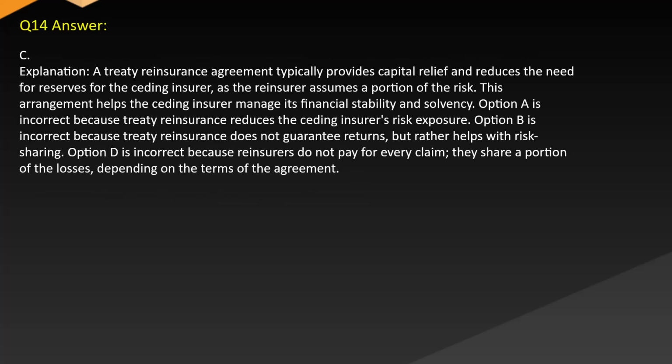Answer. C. Explanation. A treaty reinsurance agreement typically provides capital relief and reduces the need for reserves for the ceding insurer as the reinsurer assumes a portion of the risk. This arrangement helps the ceding insurer manage its financial stability and solvency. Option A is incorrect because treaty reinsurance reduces the ceding insurer's risk exposure. Option B is incorrect because treaty reinsurance does not guarantee returns, but rather helps with risk sharing. Option D is incorrect because reinsurers do not pay for every claim. They share a portion of the losses depending on the terms of the agreement.